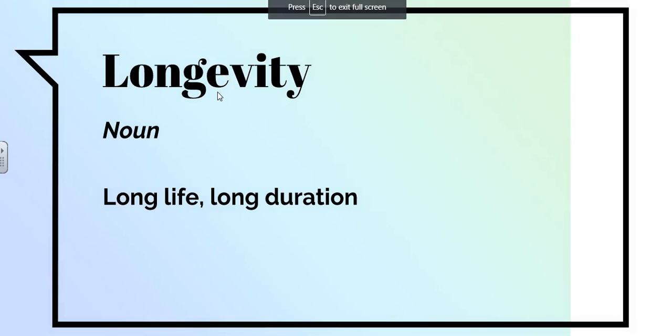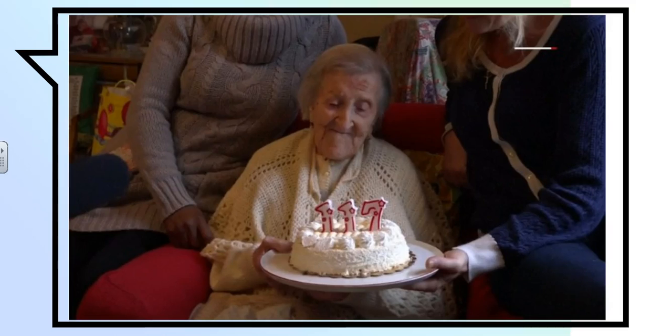Your next word is longevity. Longevity is a noun, and it means a long life, a long duration. You can remember this because of the word long in longevity. This woman is showing longevity. She is 117 years old. She has good genes and a long life, longevity.